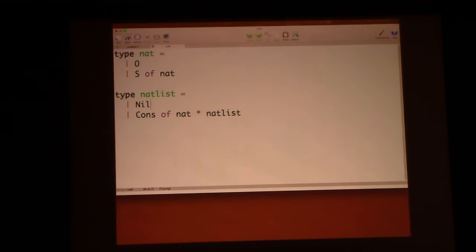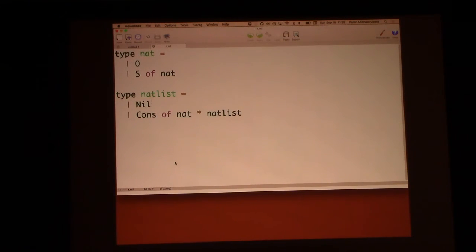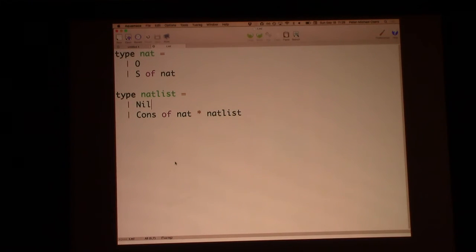I'm going to preface this by saying I don't use Emacs, so bear with me. All right. And so also I switched to OCaml. The tool's implemented in OCaml, even though all examples were Haskell. I apologize for that. I have two data types here, one for natural numbers and one for nat lists. And so what I'm going to do is I'm going to go ahead and remember the shortcut. It's not Vim. It's killing me already. To enter in some examples. And you can't really see it down there, so I'm just going to narrate it.